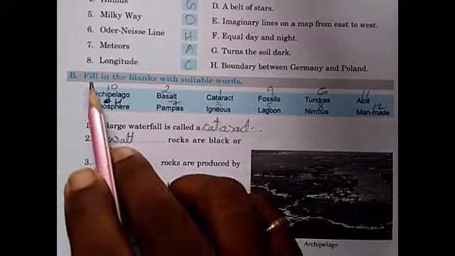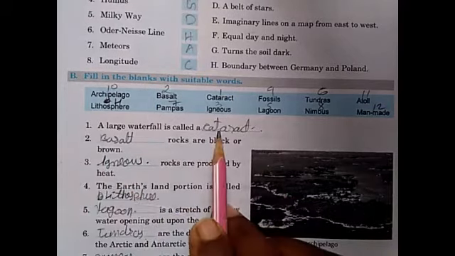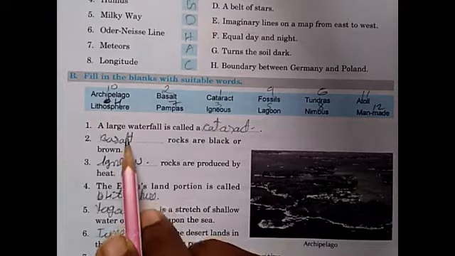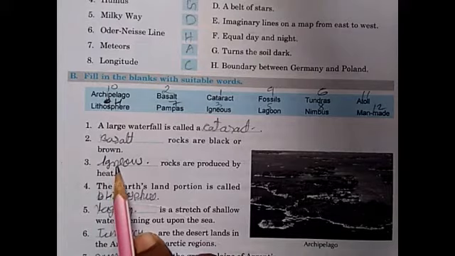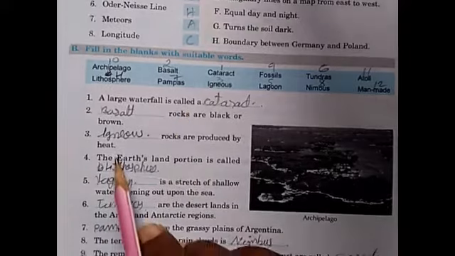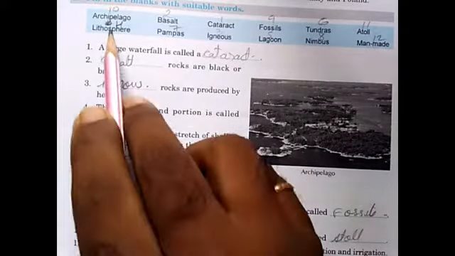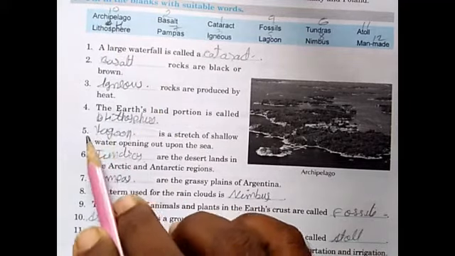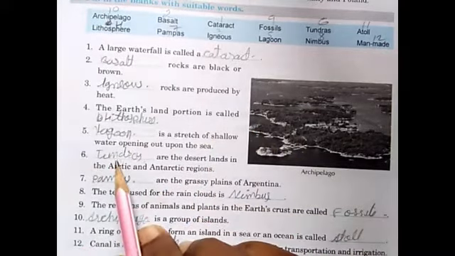Next, B. Fill in the blanks with suitable words. 1. Cataract. 2. Basalt. 3. Igneous. 4. Lithosphere. 5. Lagoon. 6.